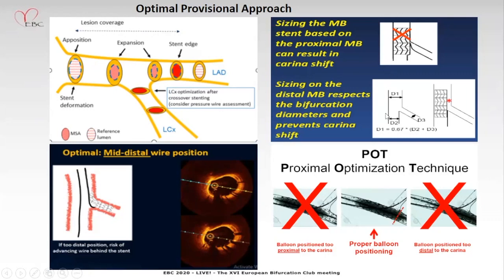Selection of the stent should be based upon the main branch distal diameter. Otherwise, the carina can shift.